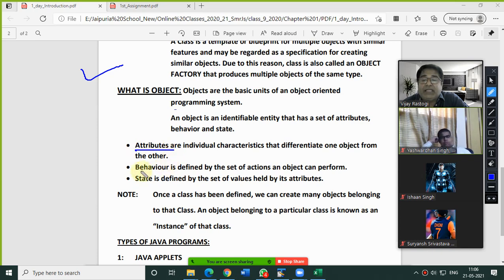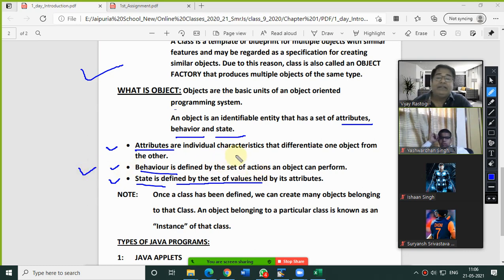These three terms I have used in the definition of object. So that is why you should know what are these things. These things are very, very important. State is defined by the set of values. So whatever value your object is having, that is a state, and whatever action that particular object can take, that is a behavior, and the individual characteristics that differentiate one object from other. Suppose you are having two objects, and both objects are having different properties, they are known as the attributes. Am I clear on this?